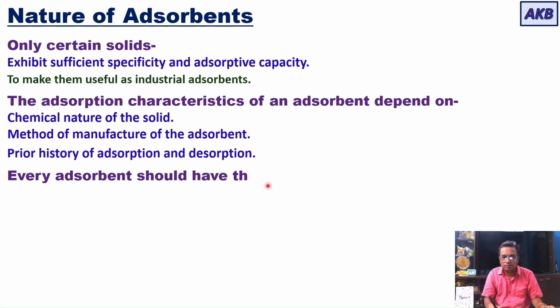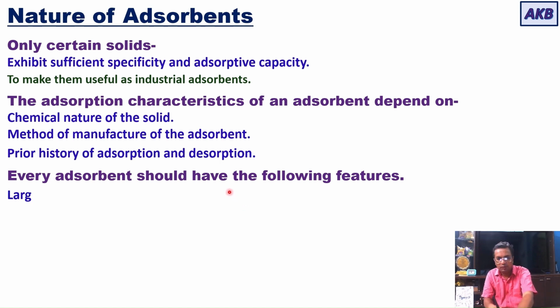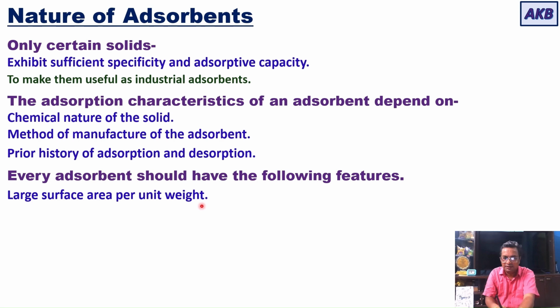So every adsorbent should have certain desirable features. Apart from the engineering properties, there are other features that are required in every adsorbent, which are these. Let us understand: large surface area per unit weight, because that will give a large surface for the adsorbate to get adsorbed. So the first important requirement is that the adsorbent should provide large surface area per unit weight.